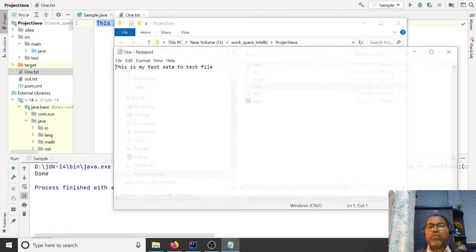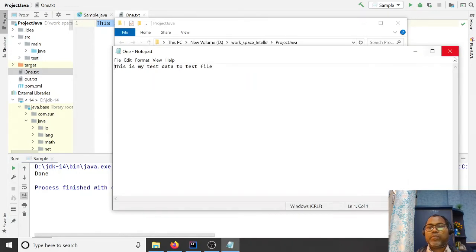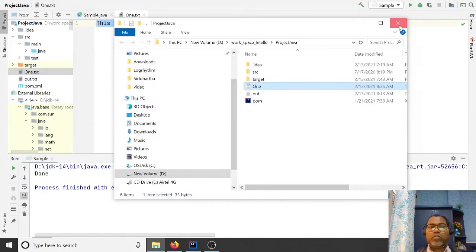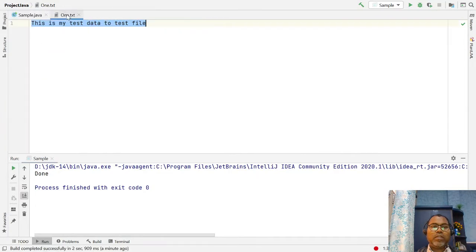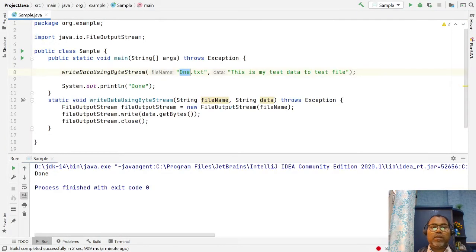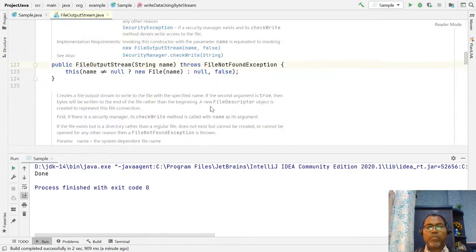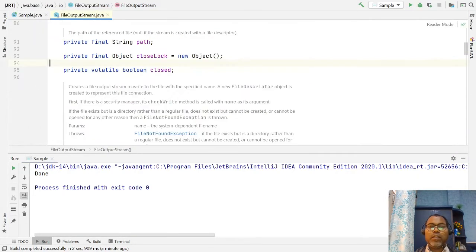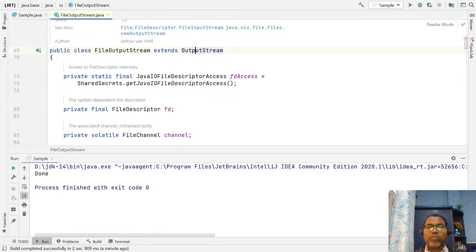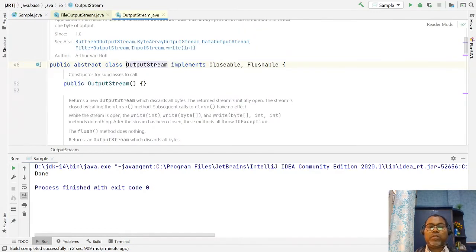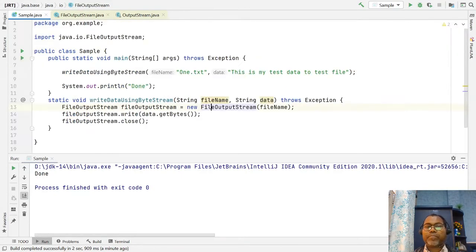This is writing data in the form of a byte string using FileOutputStream. OutputStream is a superclass, so all the byte-level streams are subclasses of OutputStream.